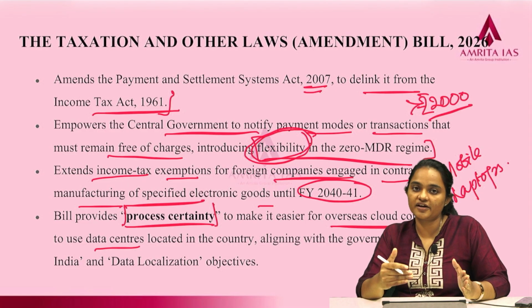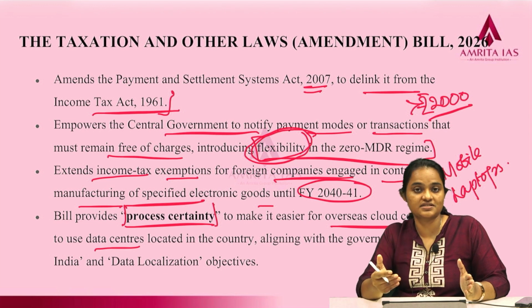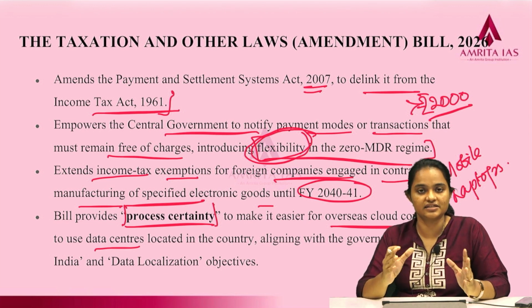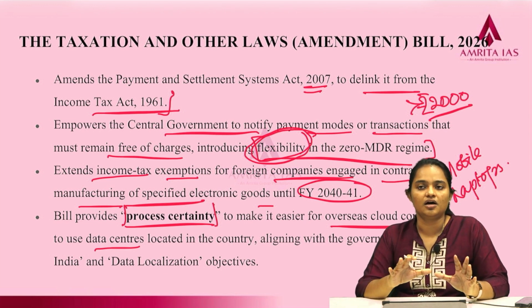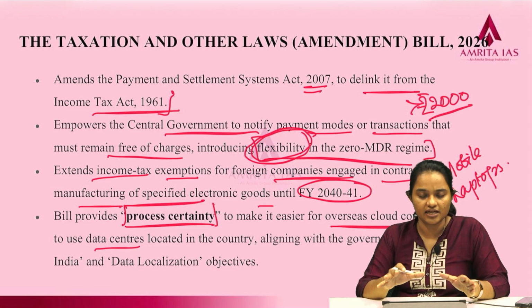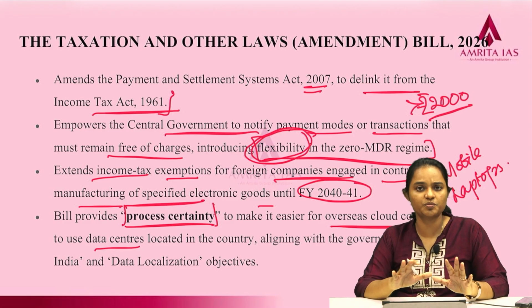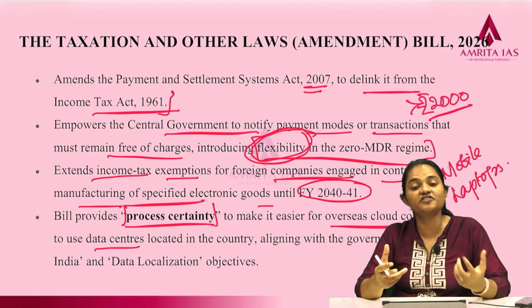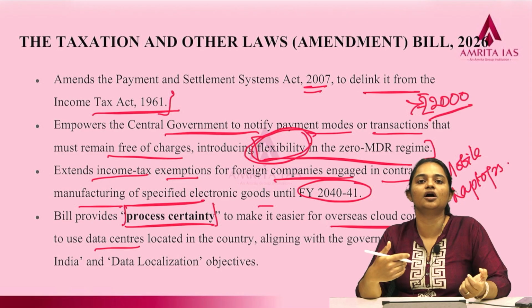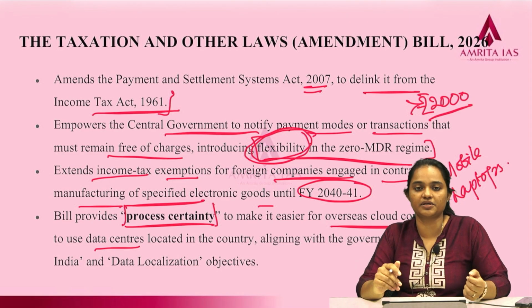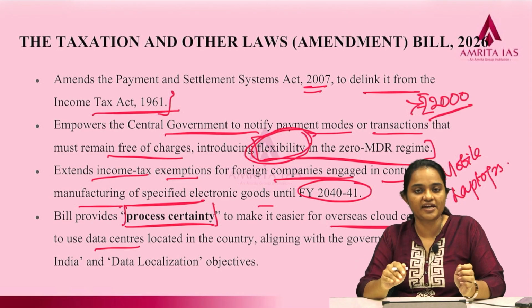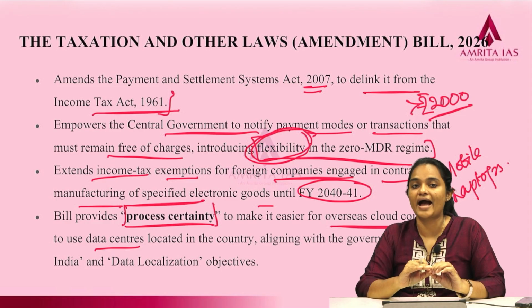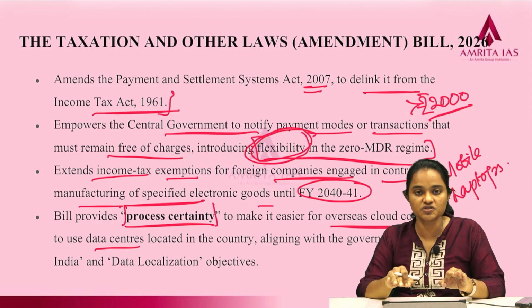When foreign companies or investors come and decide to set up their data storage centers in India, they have to be very clear about the tax legislation, how things are done, and what payments or fees they have to pay to the government. All of this should be very clear to them, with no ambiguity surrounding these procedures.